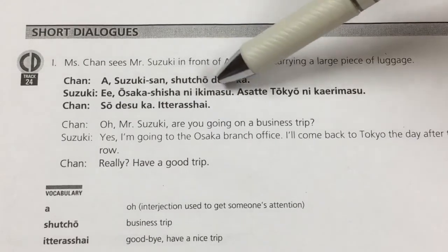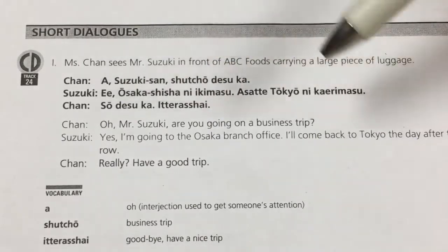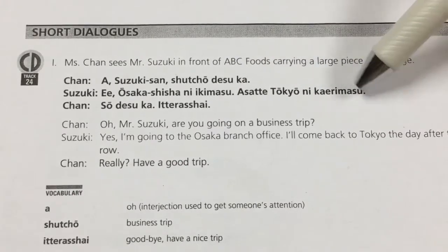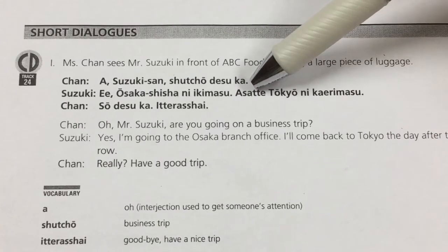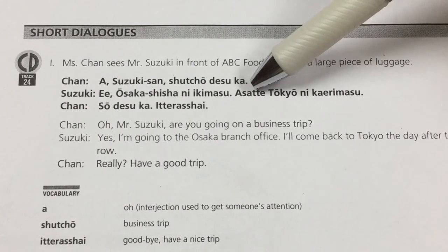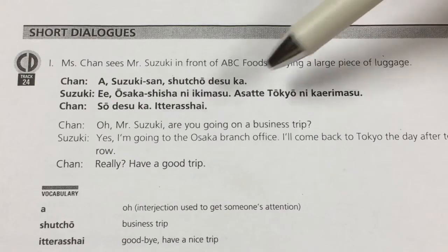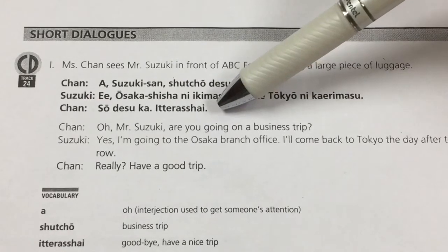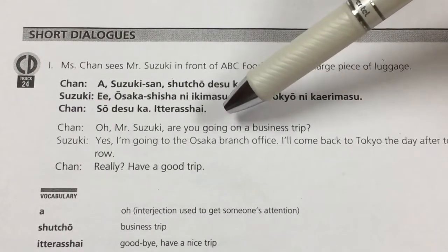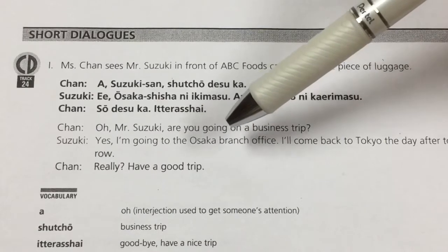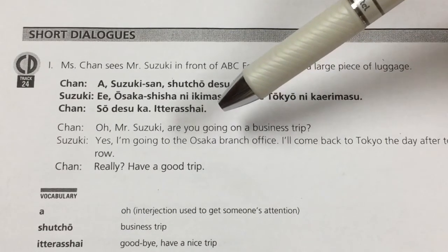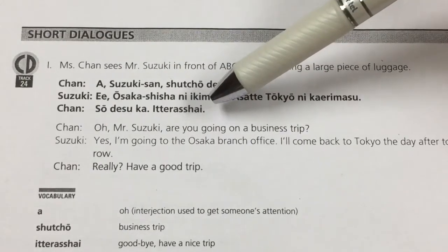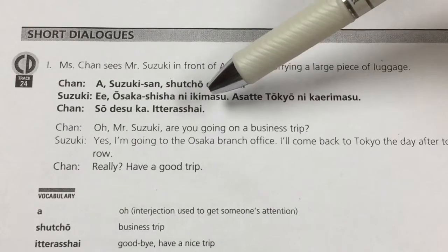Osaka chisha ni ikimasu. I'm going to Osaka. Asatte Tokyo ni kaerimasu. And I will return to Tokyo asatte, the day after tomorrow. Asatte Tokyo ni kaerimasu. Sou desu ka? Itterasshai. Itterasshai means good luck to you. When somebody is leaving home or going out from the office, you can say itterasshai, meaning good luck to you, good luck for traveling.